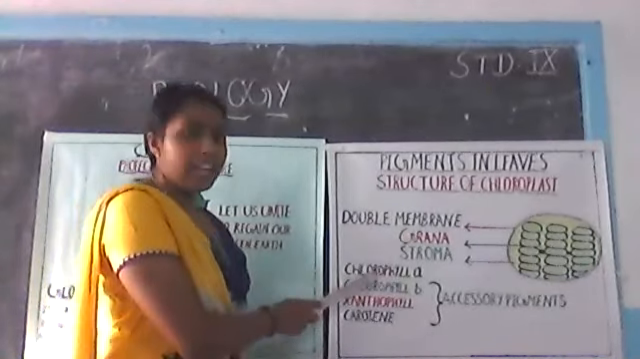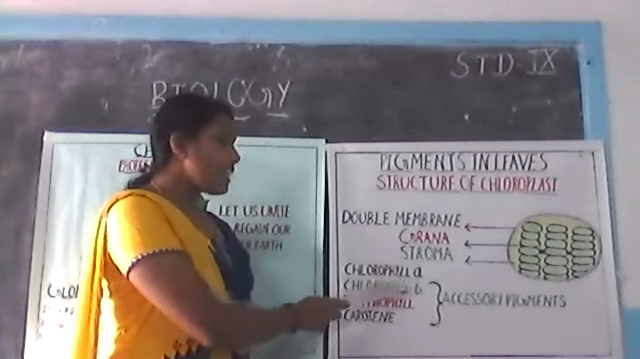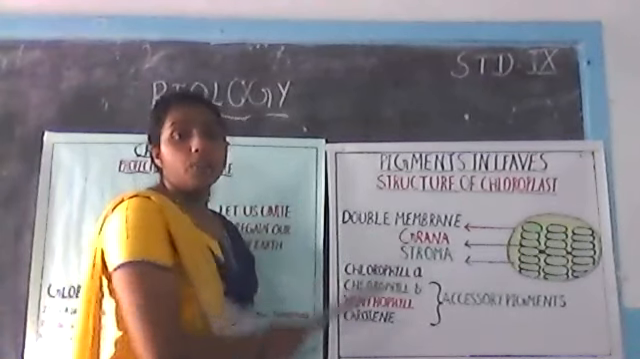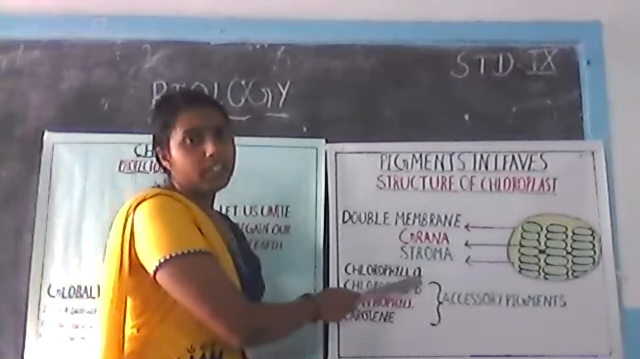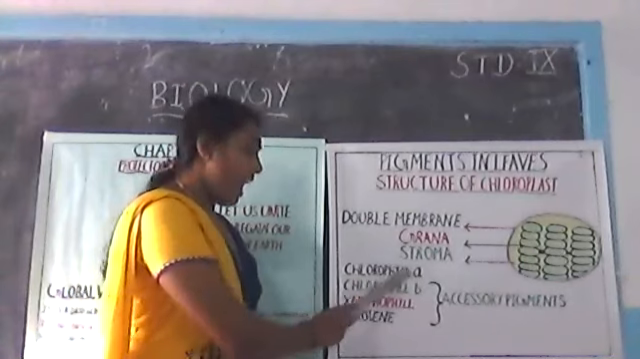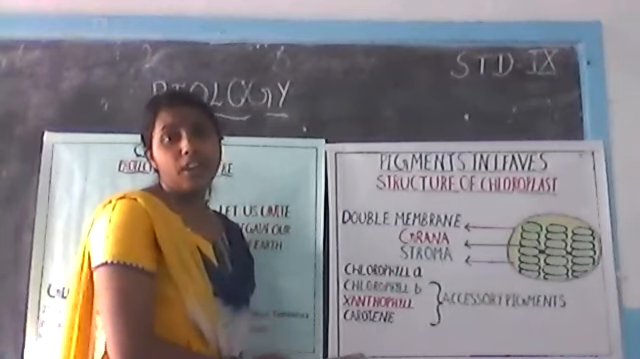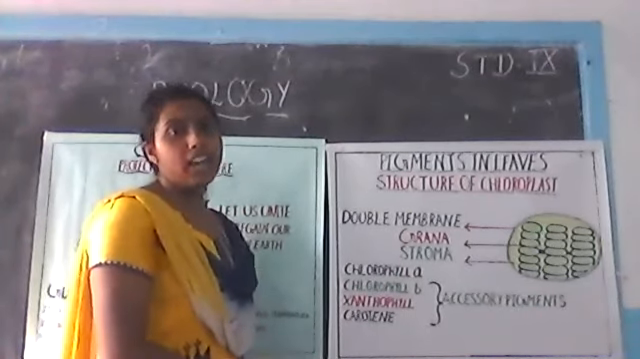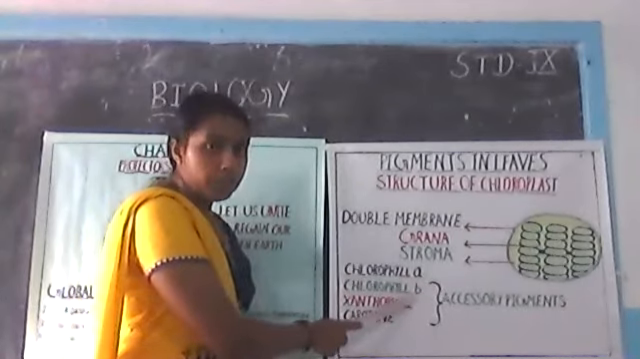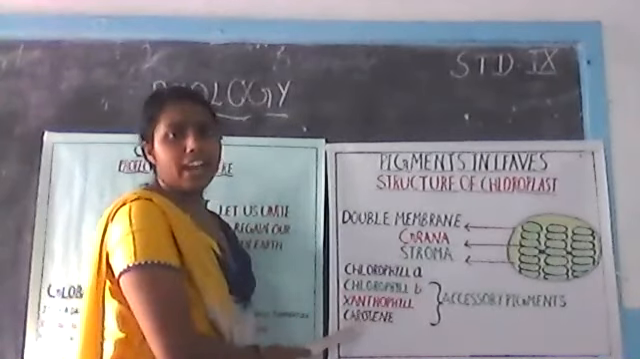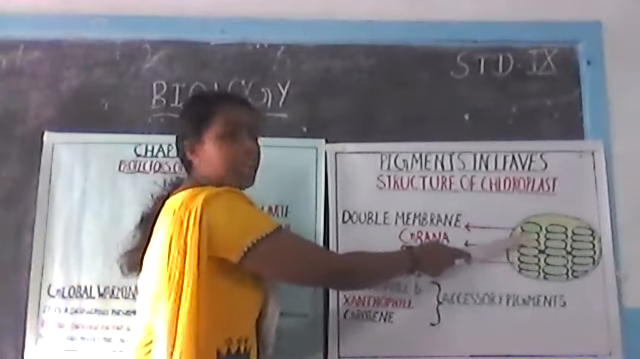They are chlorophyll a, chlorophyll b, xanthophyll, and carotene. While writing a and b, you should be careful that they should not be written in capital letters. They should be written in small letters itself. Chlorophyll is not a new word for you. Xanthophyll and carotene are new for you. Chlorophyll itself has two kinds, chlorophyll a and chlorophyll b, then xanthophyll and carotene. These are the four kinds of pigments present in the grana of the chloroplast.